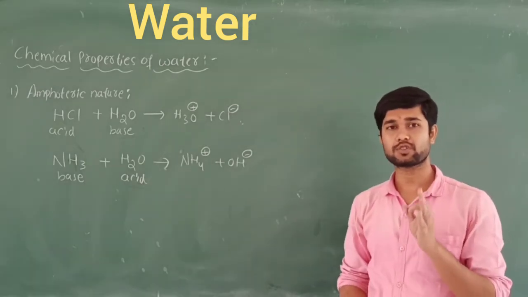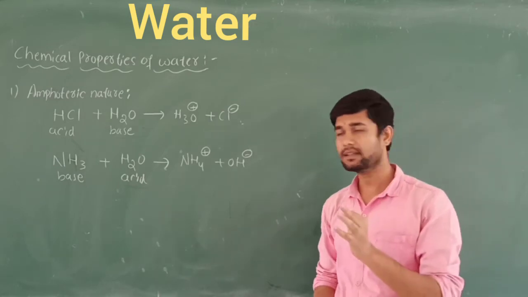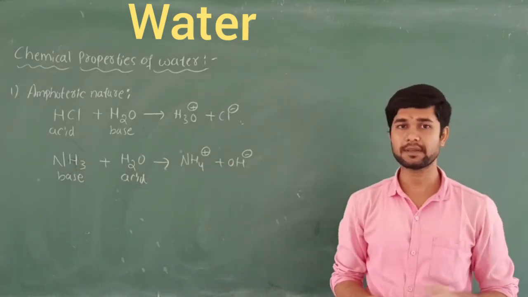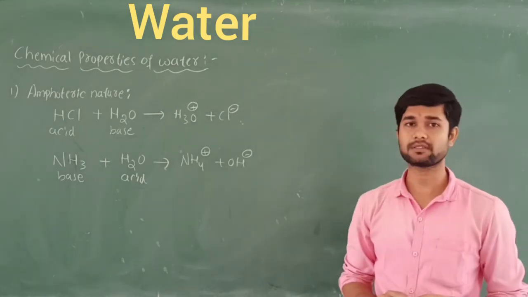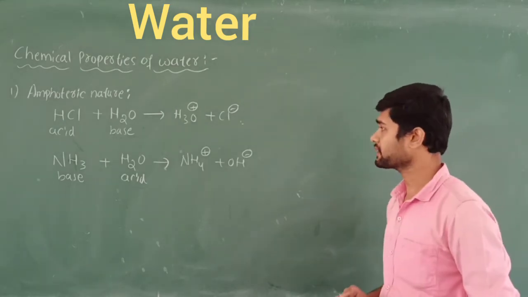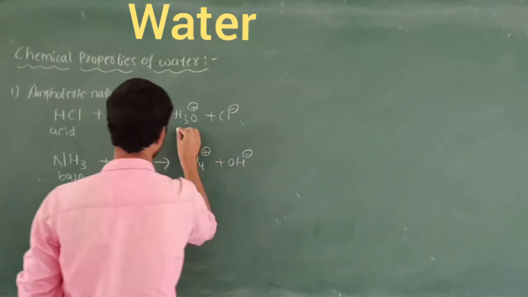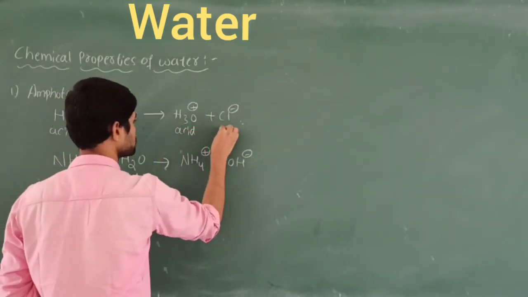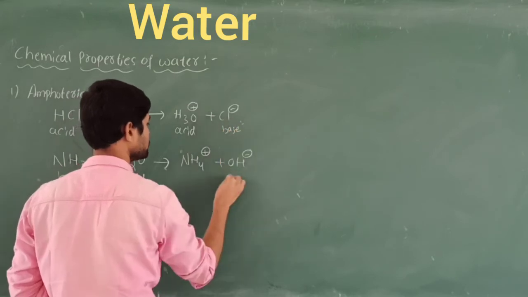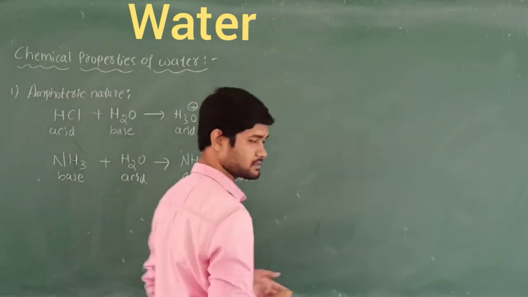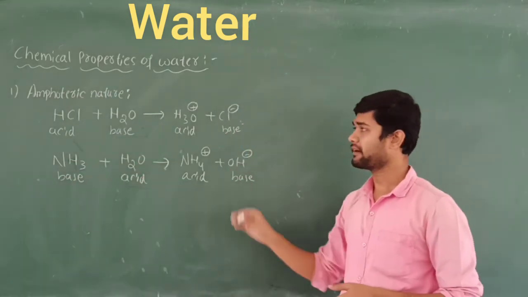It shows the property of the acid as well as the base in some reactions, which we call the amphoteric nature. That's why water always exists in an amphoteric form. So this is acid, and this is base here, and similarly this is base here and this is acid here. So this is about the amphoteric nature.